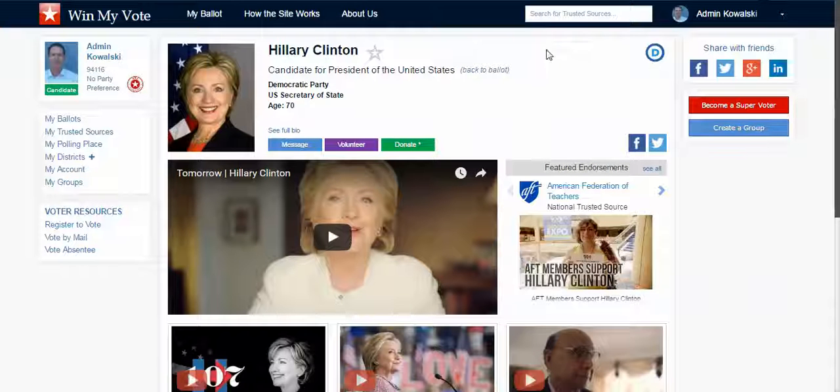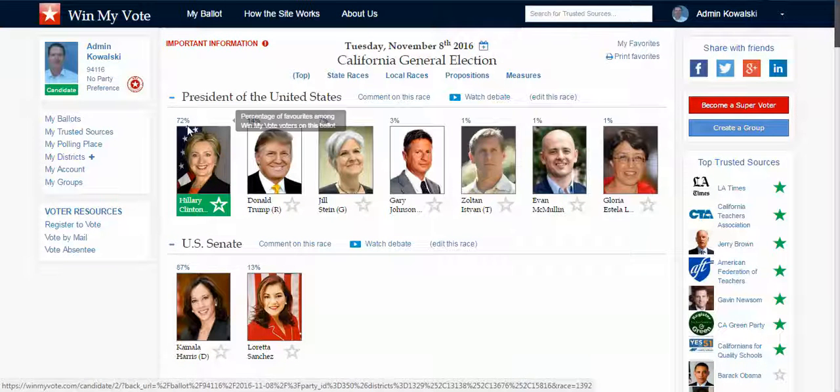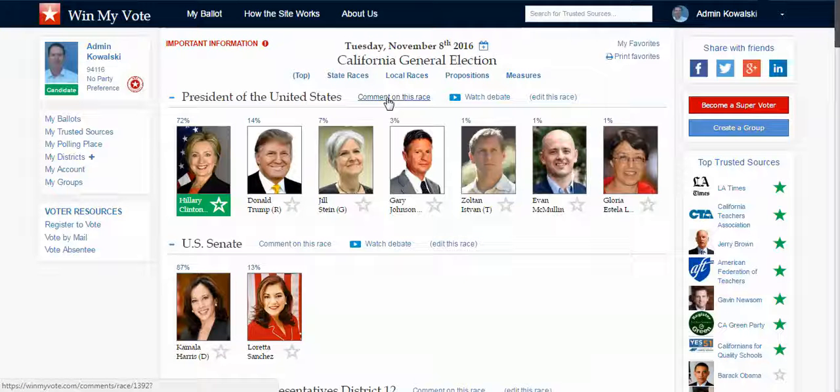After reviewing the candidates, if I'm all set on this candidate, I can favorite this candidate. Then when I go back to my ballot, you'll see that the candidate's nameplate is turned green. I can also see a percentage here, and this is the percentage of favorites that are on this ballot. So as a voter, I can see how my candidate's doing. Then I can share with friends, and I can try to promote my candidate on social media. I can add a comment to this race. I can watch the candidates debate one another if there are videos available for that. There's lots of things I can do from the voter side.